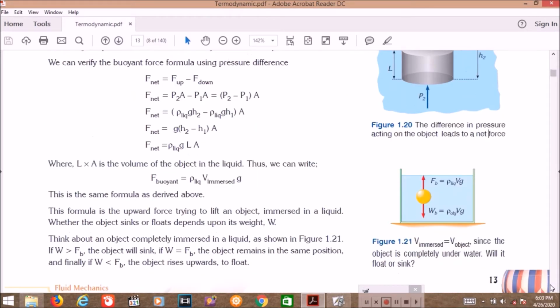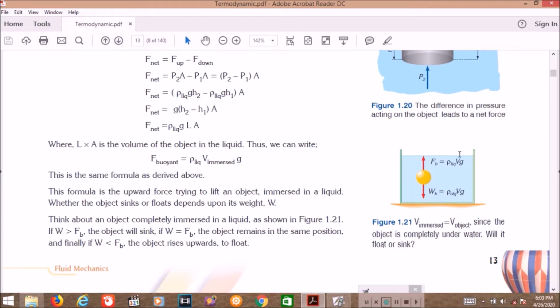Then if you try to see this figure 1.21, if we have an object, for example a ball, inside the fluid, inside the water like that, we can draw the free body diagram. Acting on the object inside the water, there is the weight of the object, obviously, and then the buoyant force. This is important for you: there is no buoyant force inside the fluids.